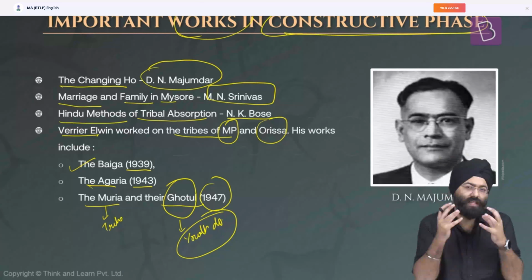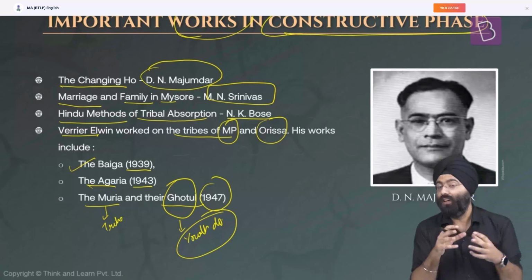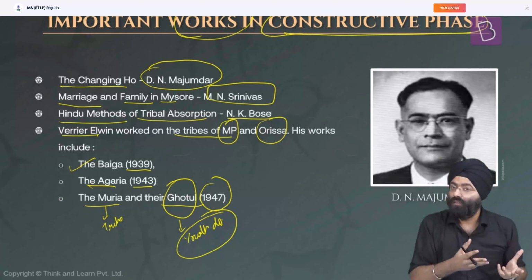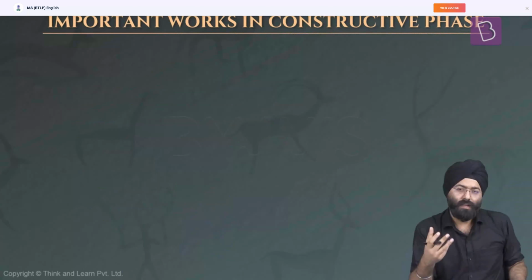So this is, as you would see, basically a sum up of the concepts you have read in the various parts of the syllabus of paper 2. That is why the advice I had given earlier: try to finish all those concepts, understand those concepts, and then come to this topic. You would be able to correlate them very well. So let's move on to the other important works in the constructive phase.